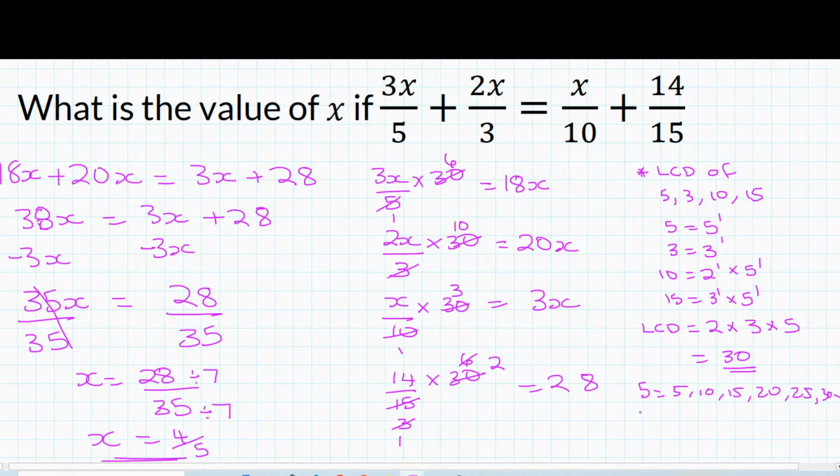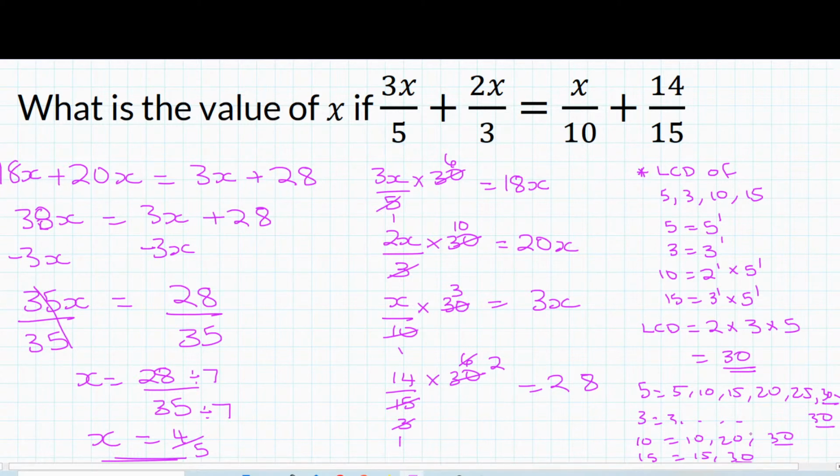For 3, you're going to do the same thing. You're going to list all the multiples of 3 until you get to 30. Here for 10, you have 10, 20, 30. And then for 15, you have 15, 30. You can see here that 30 appears in every list. So this is a common multiple for all of these numbers, and that's why it is your multiple.